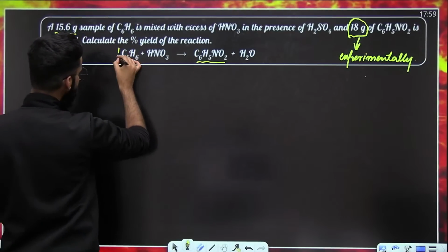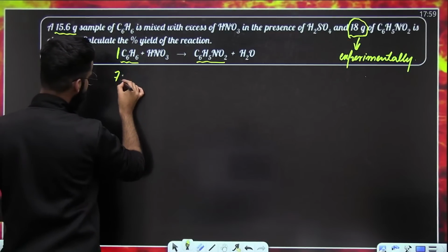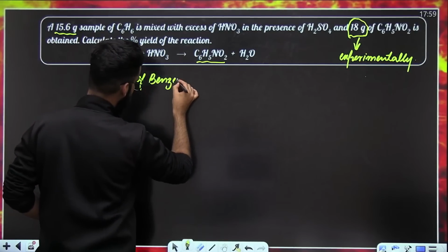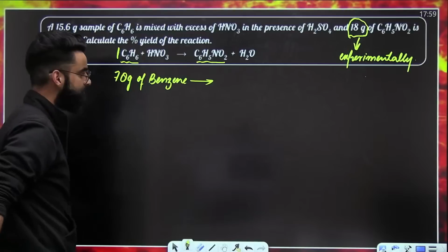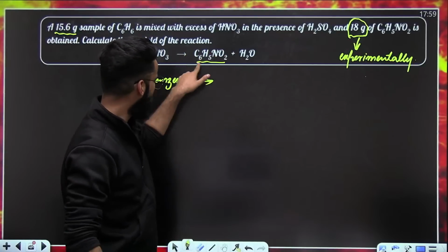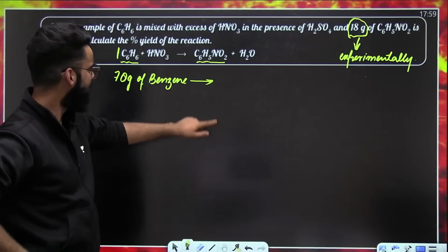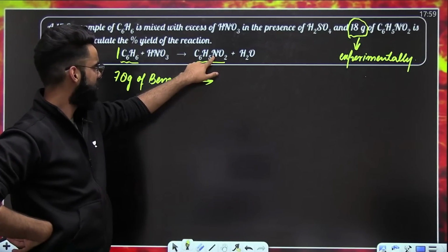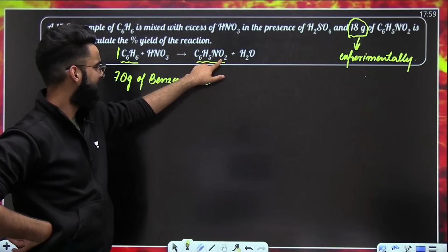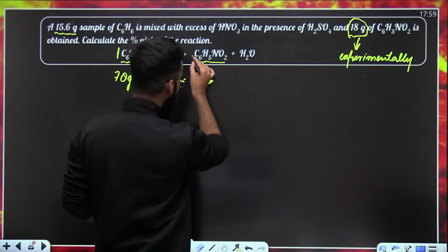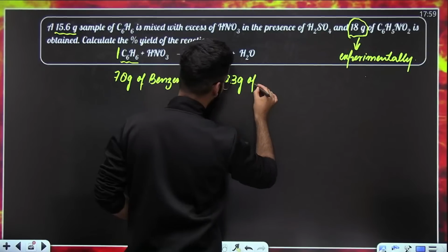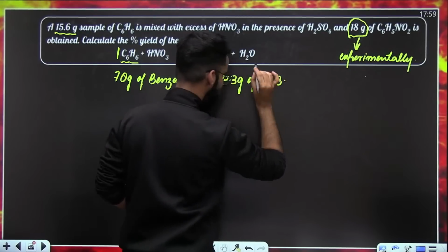Now relate them. What is the mass of 1 mole of benzene? It's 78 grams. So 78 grams of benzene gives... What is the mass of 1 mole of nitrobenzene? Can you calculate it? This will be 77, nitrogen will be 14, 91, and 32, 123. Okay. So the mass of 1 mole of nitrobenzene, which is its molar mass, is 123 grams.